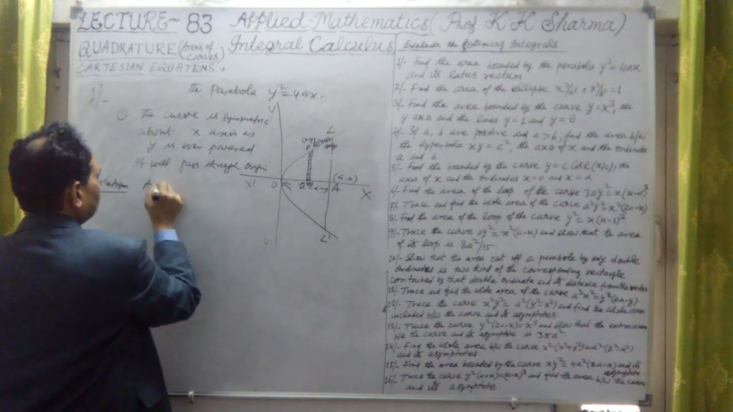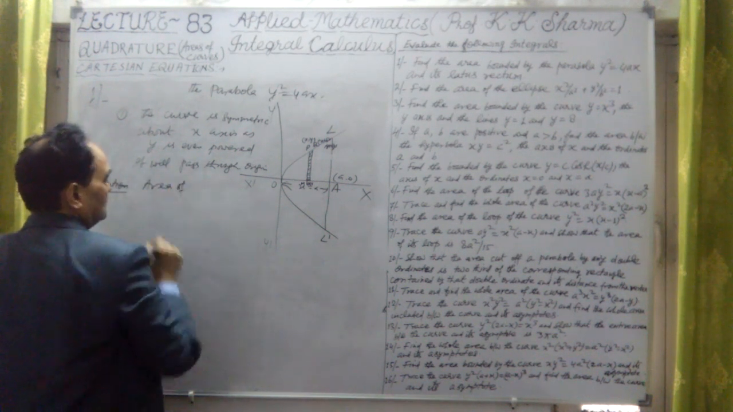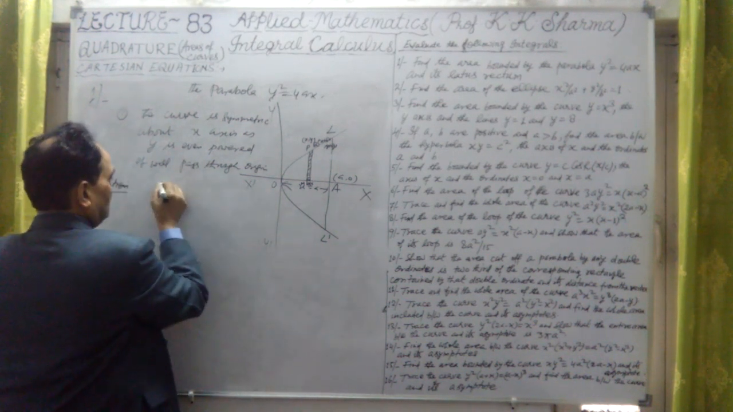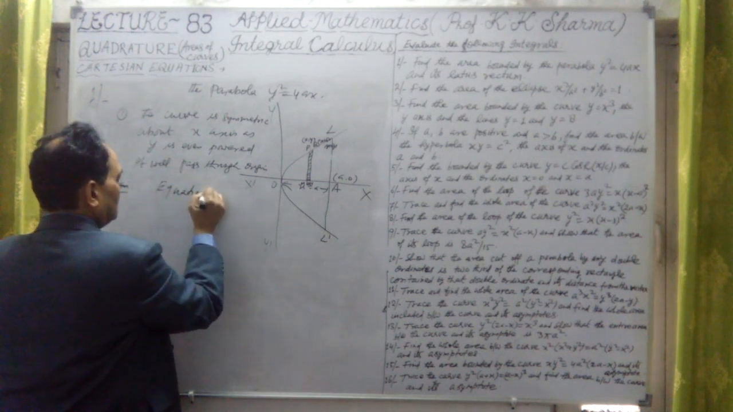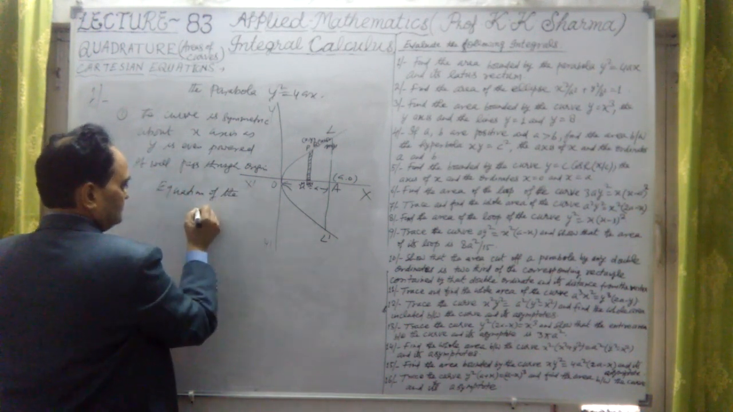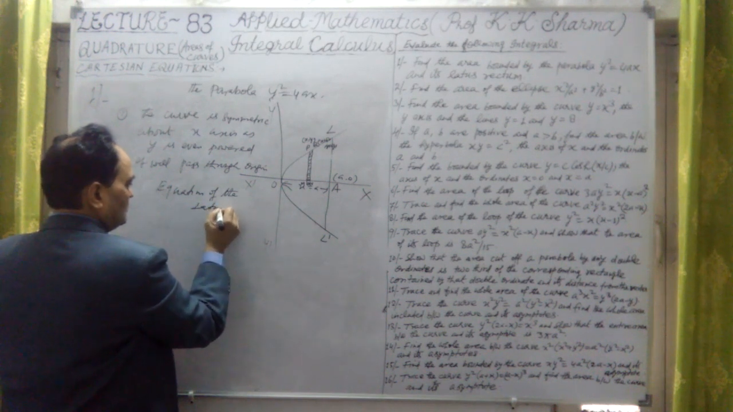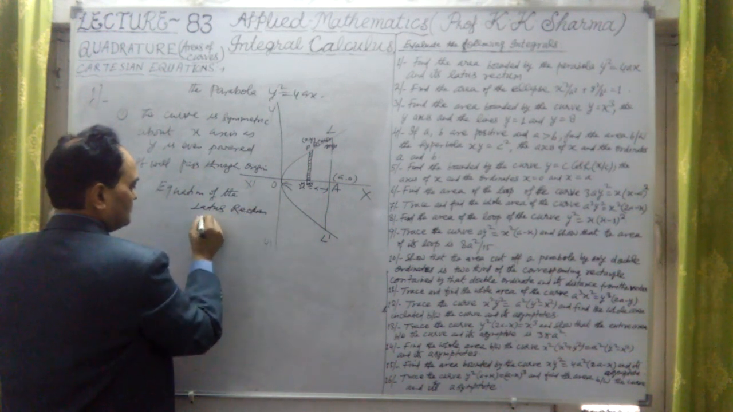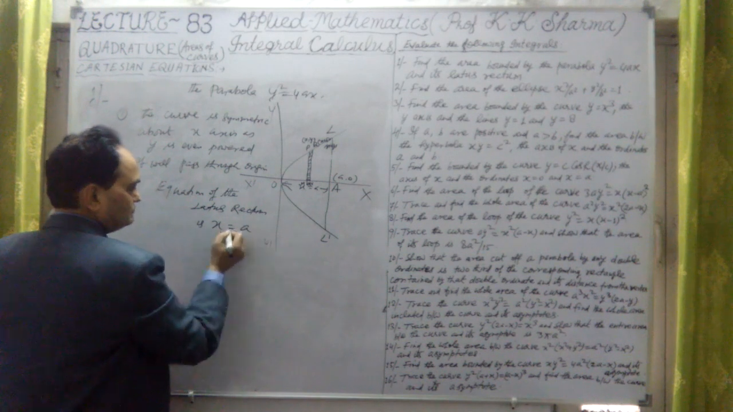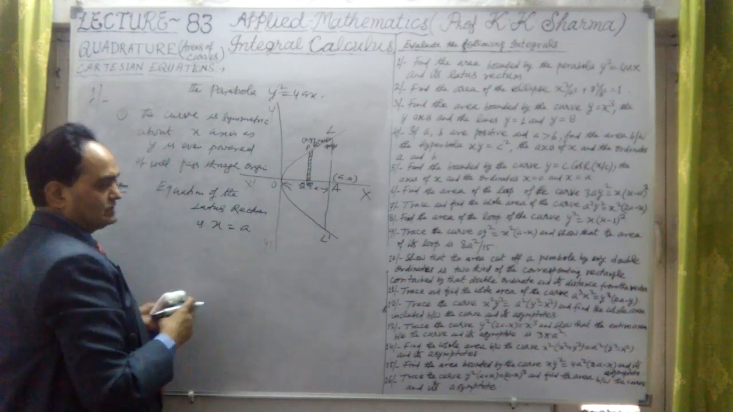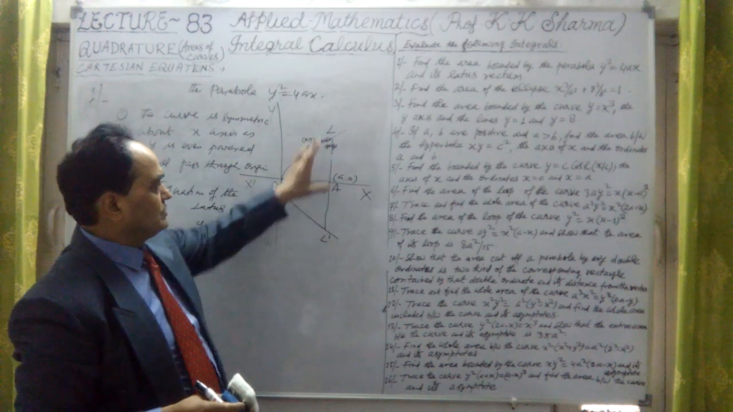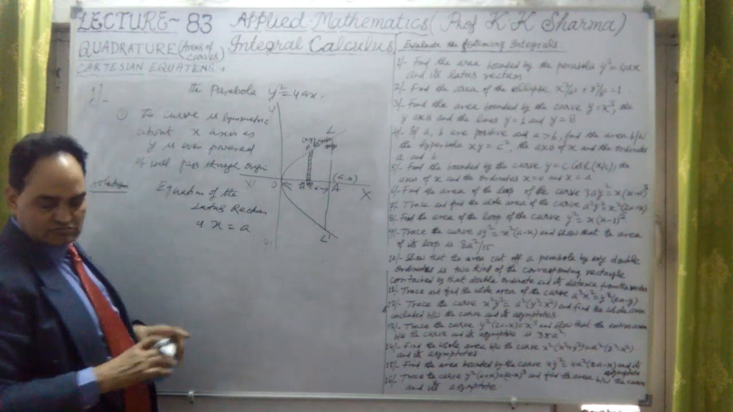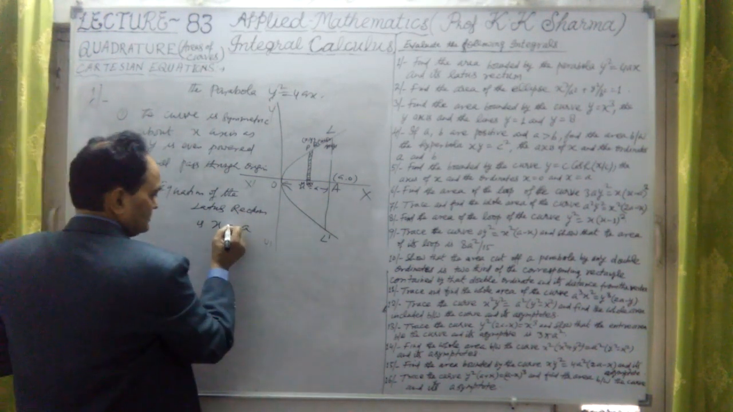For the area, let me first find the equation of the latus rectum. The equation of the latus rectum is x equal to a. This L A L dash is the latus rectum. The equation of this is x equal to a. The latus rectum is this.